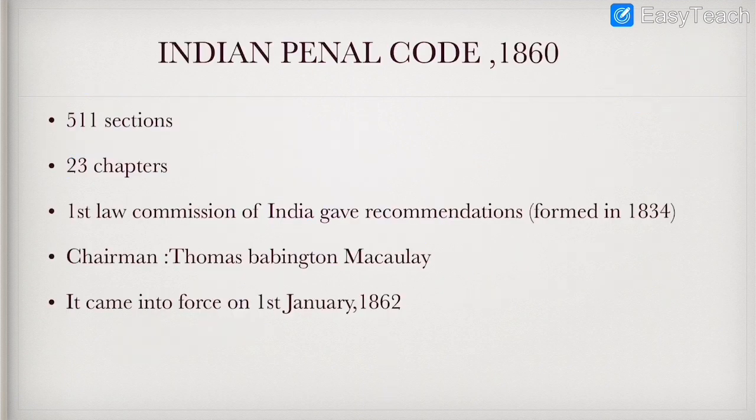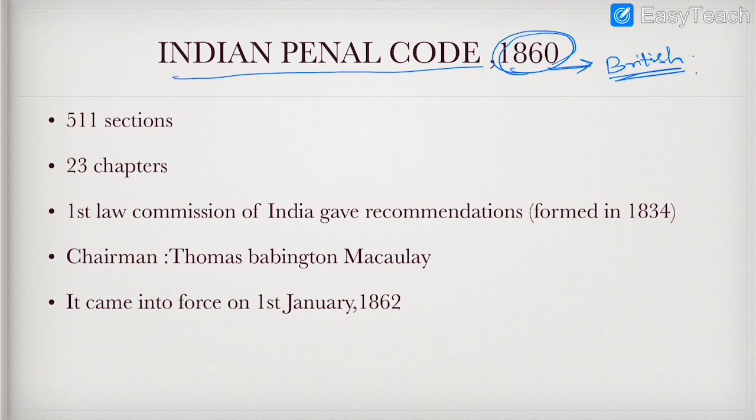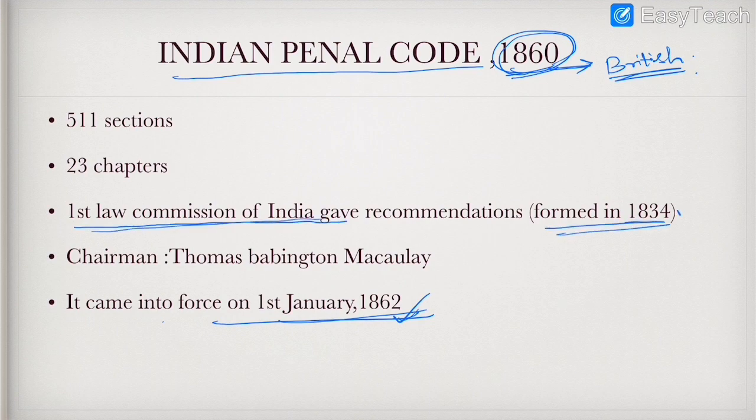Now we will learn certain basic things about the Indian Penal Code. Friends, the Indian Penal Code got approval in the year 1860, which means it was during the British period. But it came into force on 1st January 1862. It means it got implemented from 1st January 1862. And remember, the First Law Commission of India was formed in the year 1834, and it gave the recommendation to draft the Indian Penal Code.